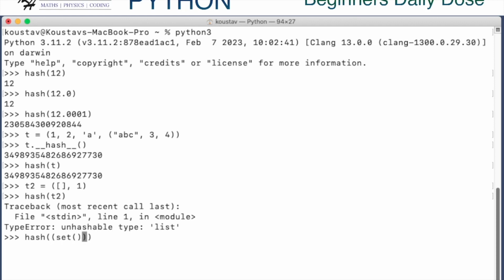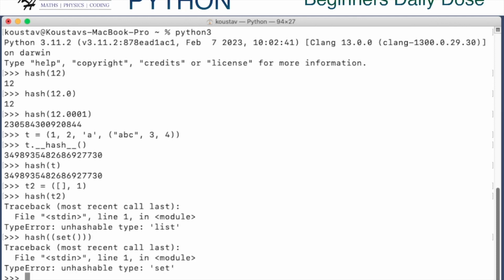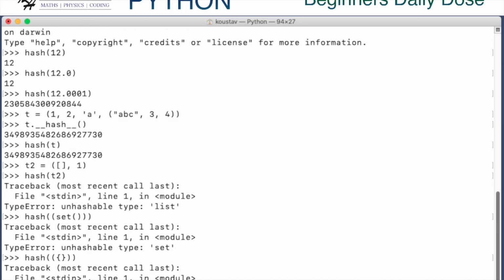Let's say I pass a tuple to the hash function whose single element is a set. It will fail: unhashable type set. Also, I cannot consider a dictionary as an element of a tuple. It will say unhashable type dict.